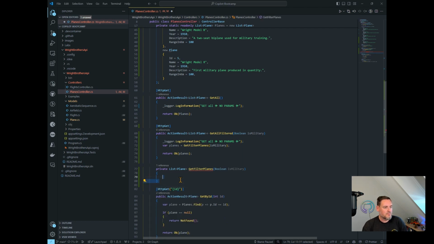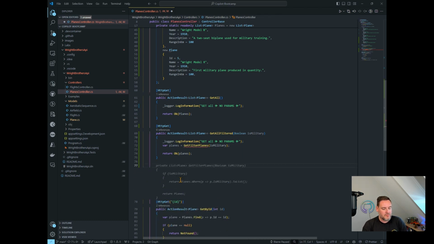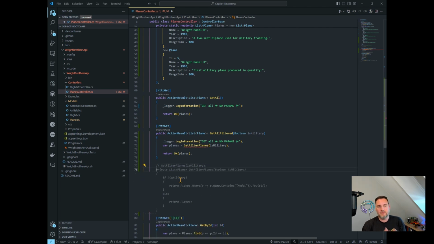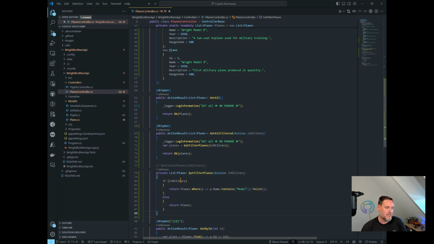Okay, so the quicker way to do that is giving Copilot a comment saying this is what I want to achieve, paste in that signature in here, and then trigger Copilot, saying this is what I want to do. Copilot is smart enough to say, hey, we are in a class, we should define a method in here, potentially based on the signature that I see, and of course keeping in mind the history of where we had our cursor and what we're trying to do. It's probably I want to have this method, bam. And I can just tap complete and read through it to see if this is valid or not, because this says now we're looking at name contains model, for example, if I need to filter that, and things like that.